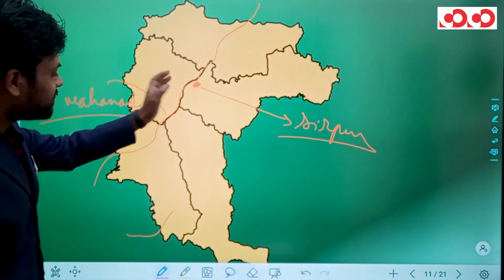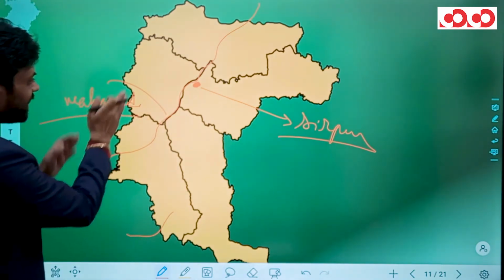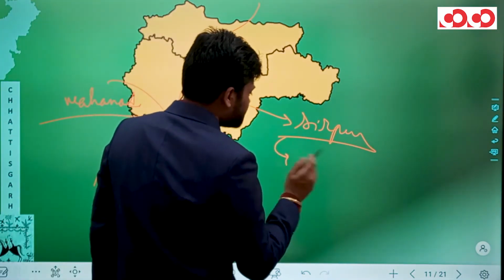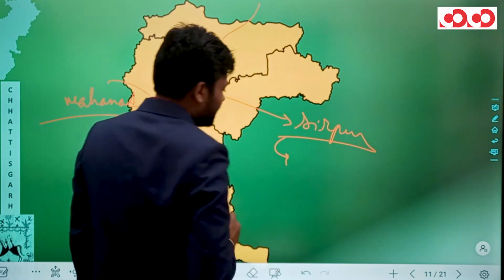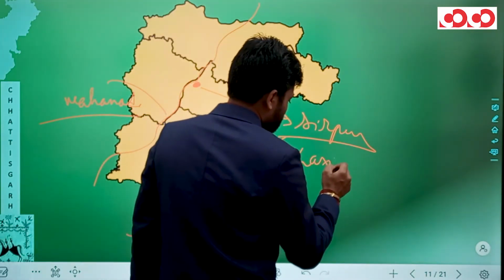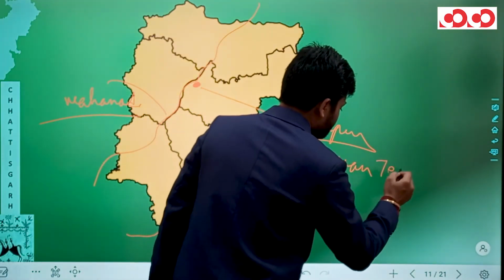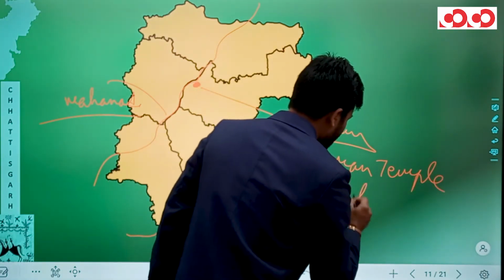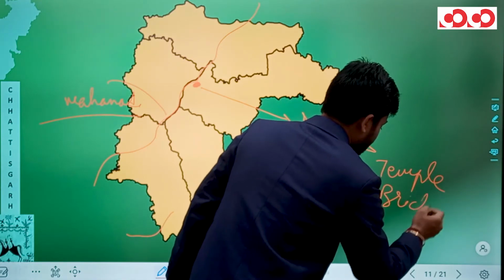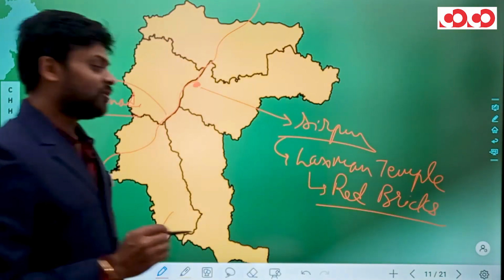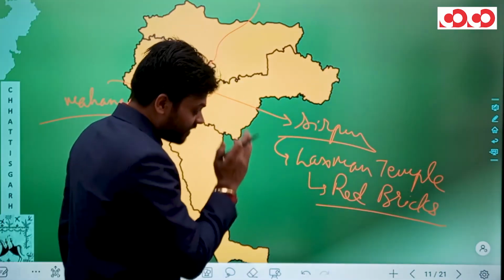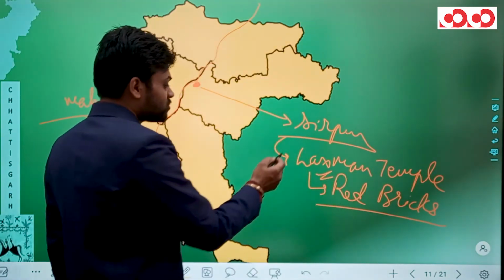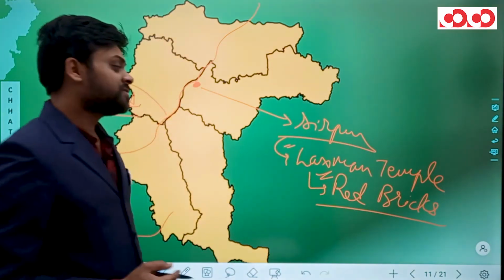So in the Mahasamund district, on the banks of river Mahanadi, we have Sirpur. And let me tell you, in Sirpur is situated the famous Lakshman temple. This Lakshman temple is built with red bricks. So this question is quite often asked in PSC: which is the famous temple in Chhattisgarh which is built with red bricks? So the answer has to be Lakshman temple of Sirpur.